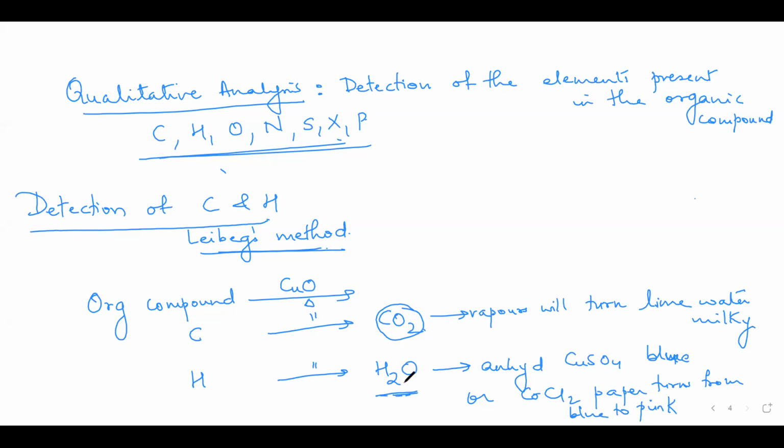For water, that is hydrogen, if it turns anhydrous copper sulfate blue or cobalt chloride paper turns from blue to pink, then we confirm it is water. In other words, hydrogen is present in the organic compound. Carbon and hydrogen detection, you all have understood? Yes, ma'am.